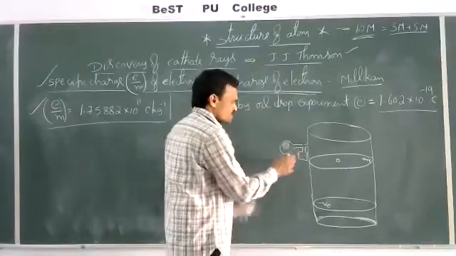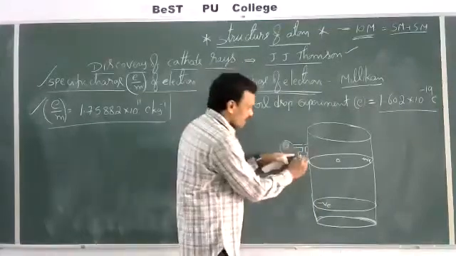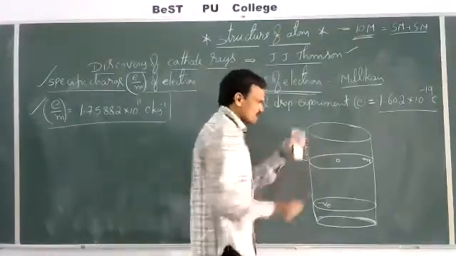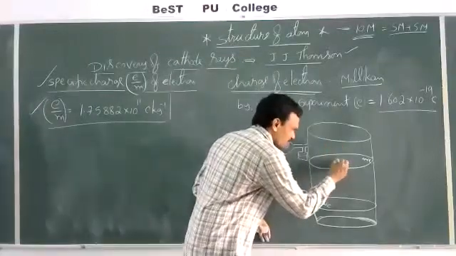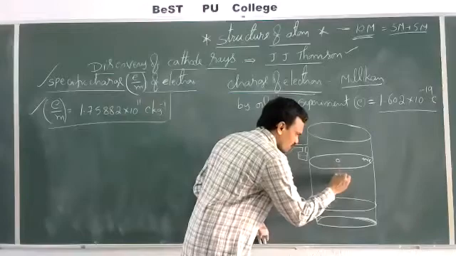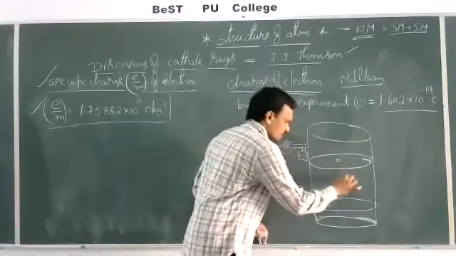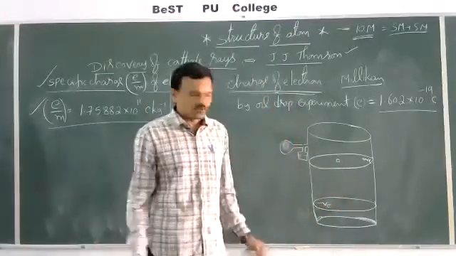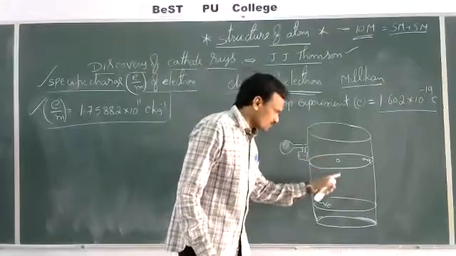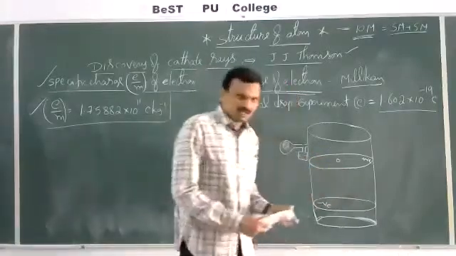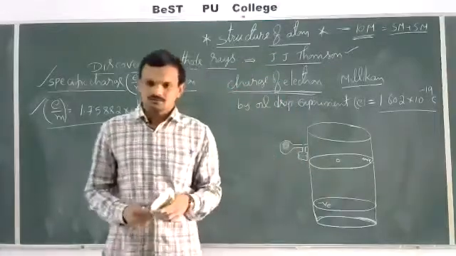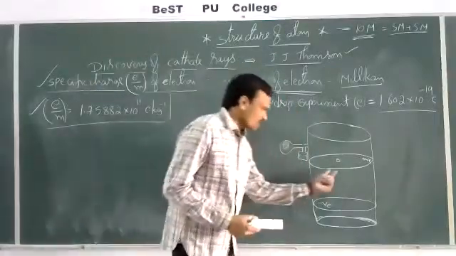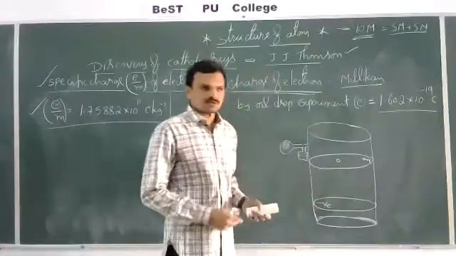By using this atomizer, oil is allowed to atomize, as tiny droplets, and these tiny droplets of oil come out through this perforation downward slowly. Then these oil particles come down. The oil particles will move under the influence of gravitational force only.